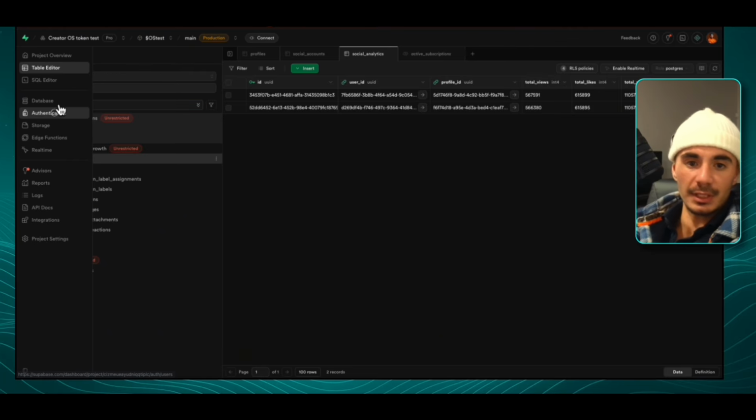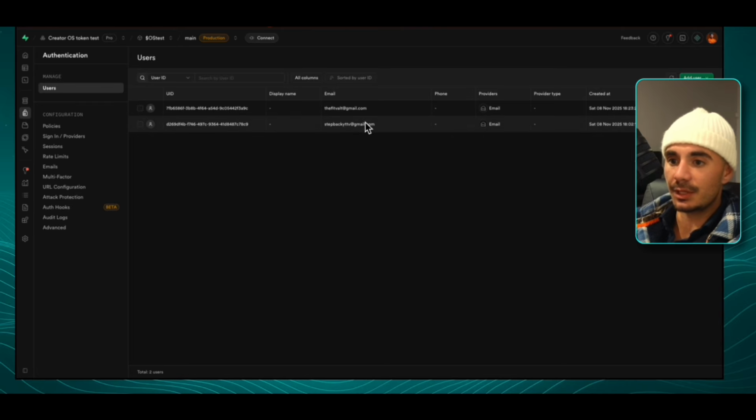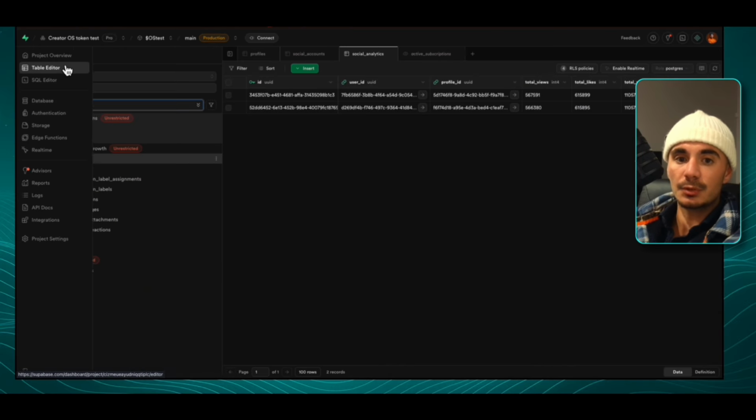So let's start off with authentication. There's two ways that users can authenticate themselves: either through email or through Apple. When a user does authenticate and sign up, they will then register in this users tab. And if you wanted to add more sign-in providers, it's right here in the configuration. Now let's go inside of the table editor.